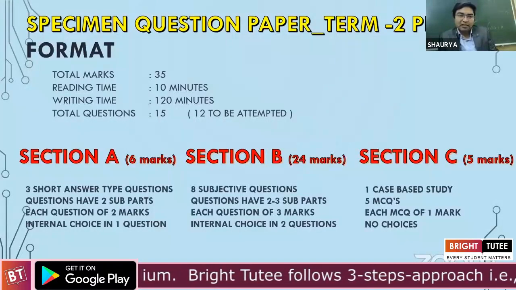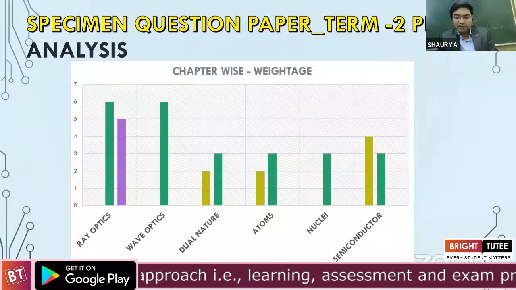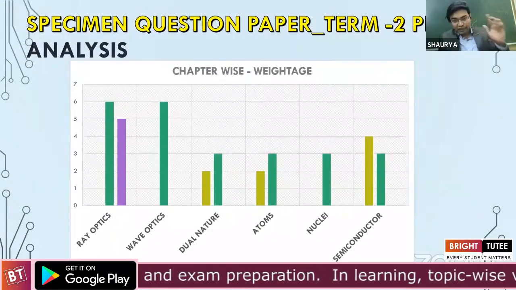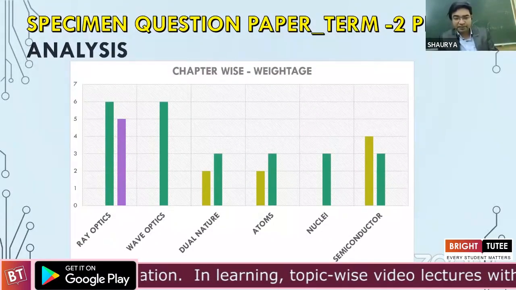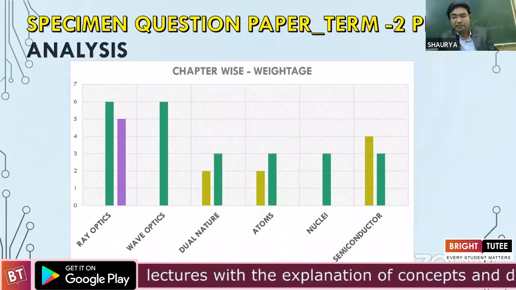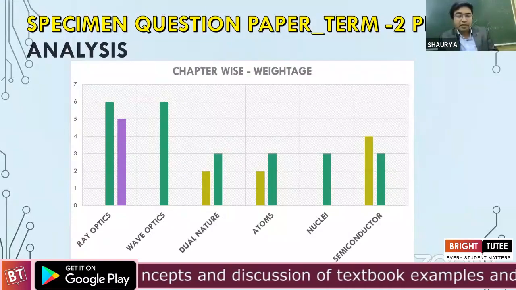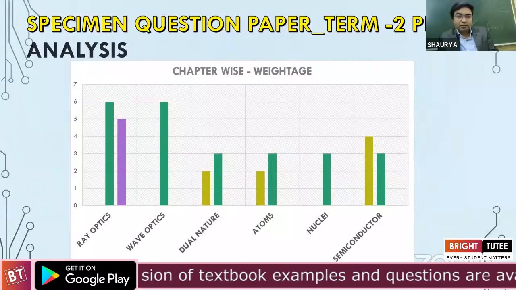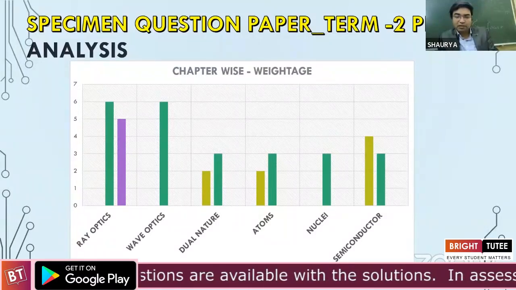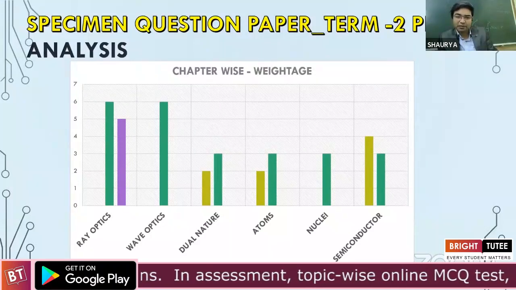Now, I just ran down through the papers, and I have some quick analysis for you in the form of this bar graph. As we just went through the syllabus in detail, these are our broad topics or chapters we have, right? We have 6 chapters. Now, these green lines stand for the 3-marker questions. The yellow one is for the 2-marker question, and this purple stands for the case-based question.